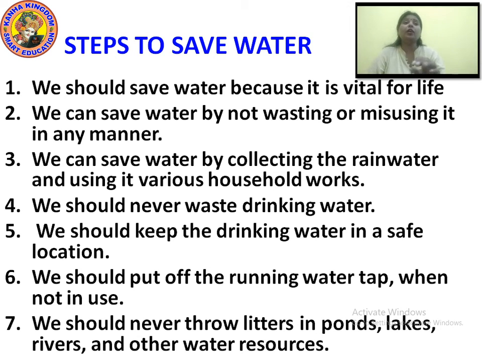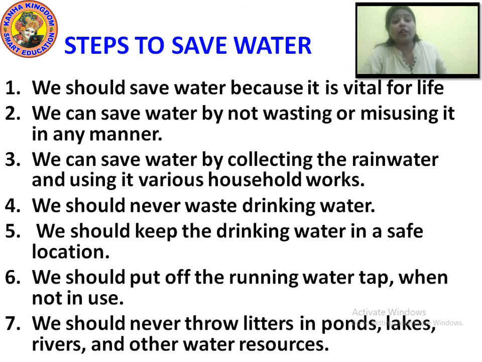Now, what are the sources of water we learned about? We learned there are several natural sources of water, but among them we learned about rainwater, okay? We learned about groundwater, and we also learned about underground water. See, what's the difference?